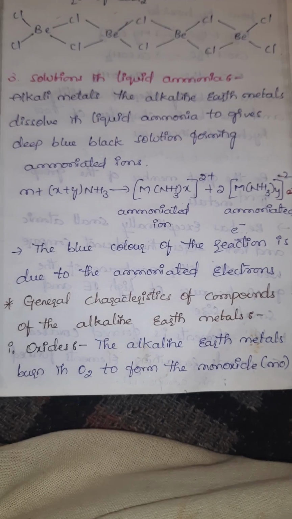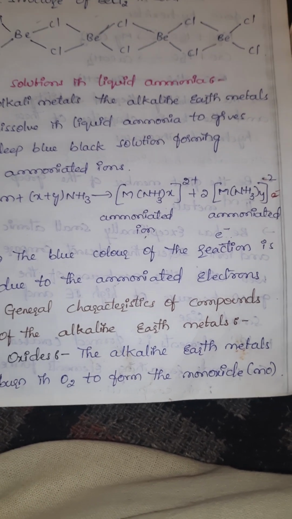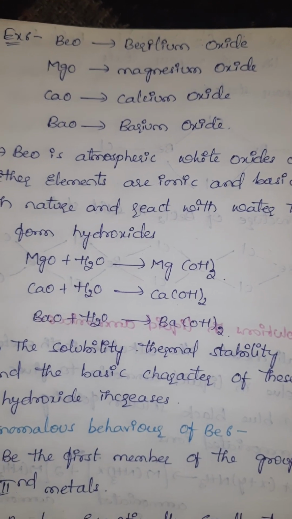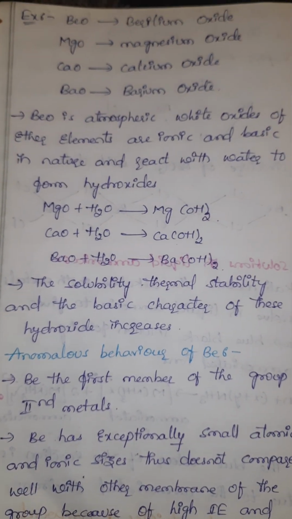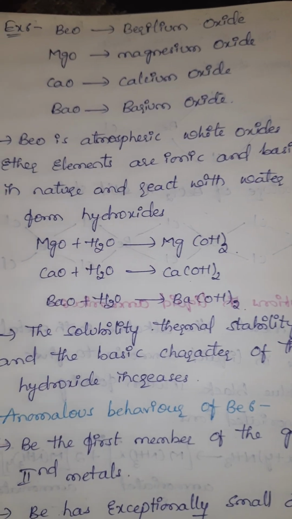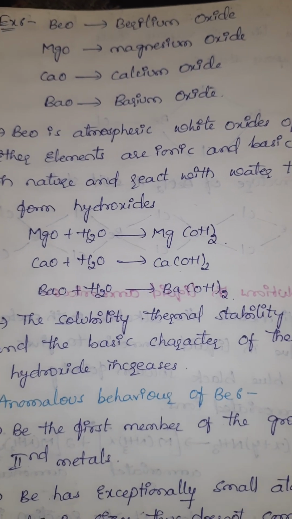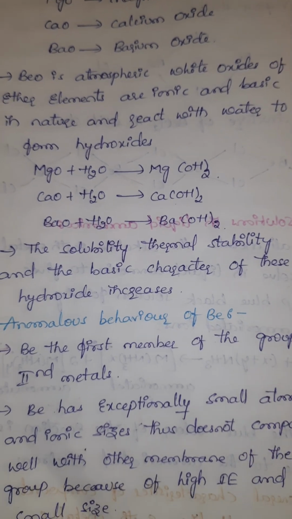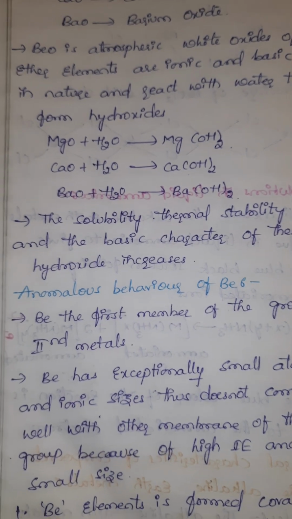General characteristics of compounds: oxides. The alkaline earth metals burn in oxygen to form the monoxides: beryllium oxide, magnesium oxide, calcium oxide, barium oxide. Beryllium oxide is amphoteric, white. Oxides of other elements are ionic, basic in nature, and react with water to form the hydroxides. The solubility, thermal stability, and basic character of these hydroxides increase down the group.